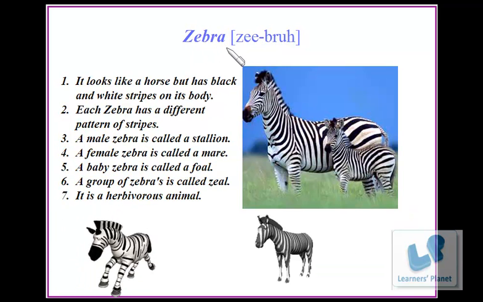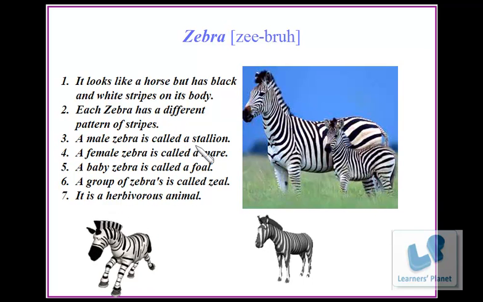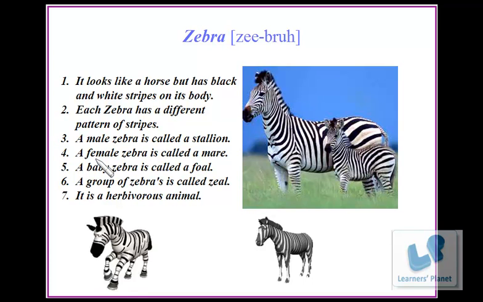Zebra. It looks like a horse but has black and white stripes on its body. Each zebra has a different pattern of stripes. A male zebra is called a stallion. A female zebra is called a mare.